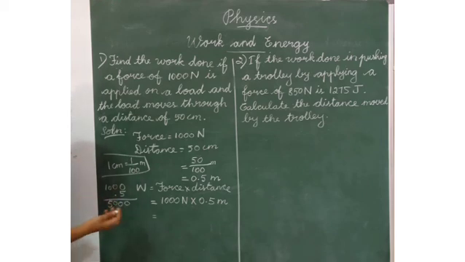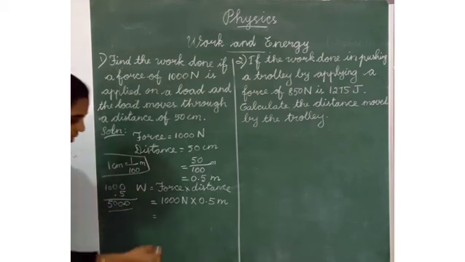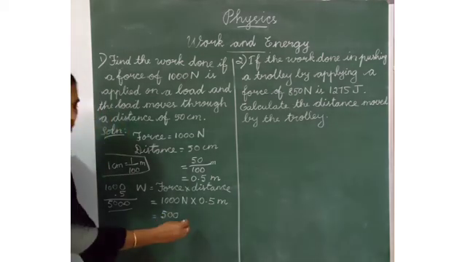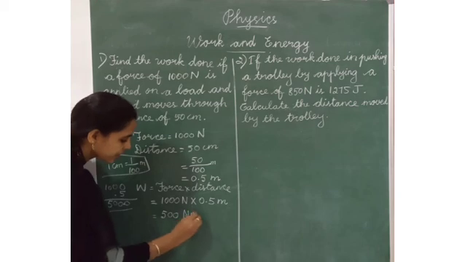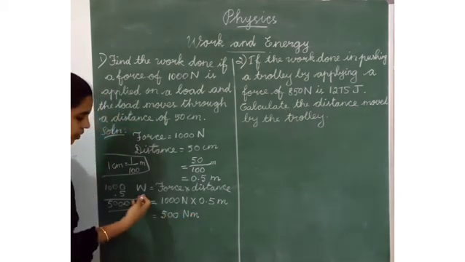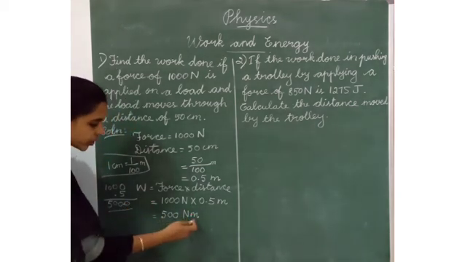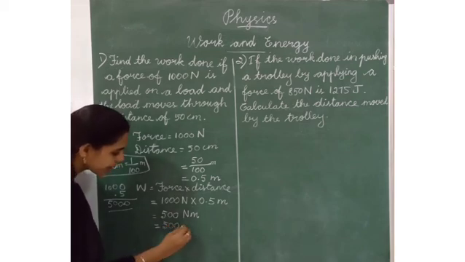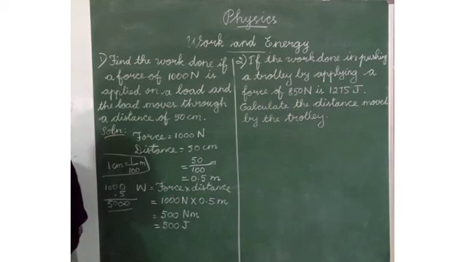After that, there is one digit after the decimal, so we have to keep the decimal here. What is the answer now? 500 Newton meter. Yes. What is the unit of work? Newton meter or joule. Then we can change it into joule. 500 joule. This is also a correct answer.